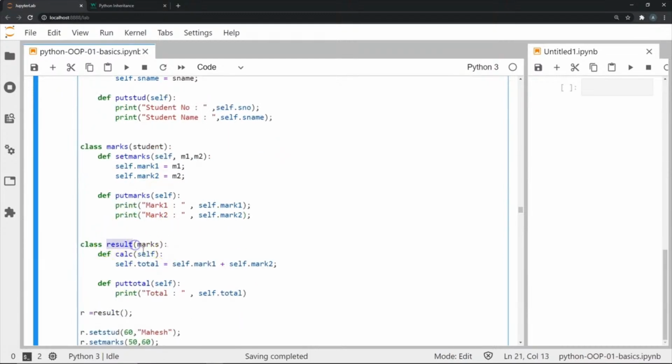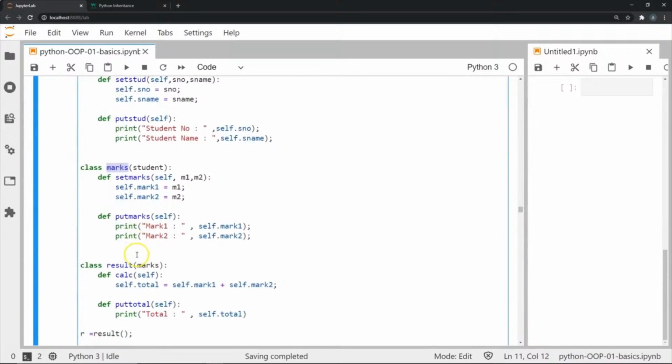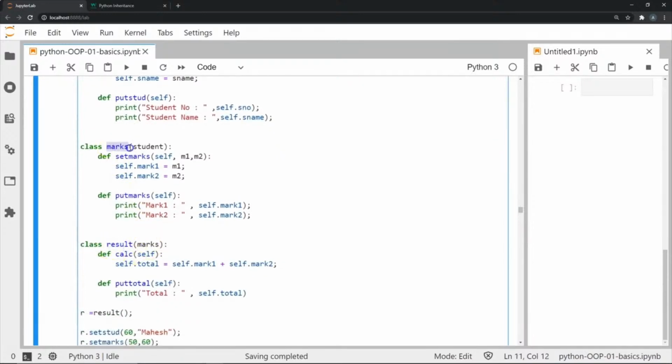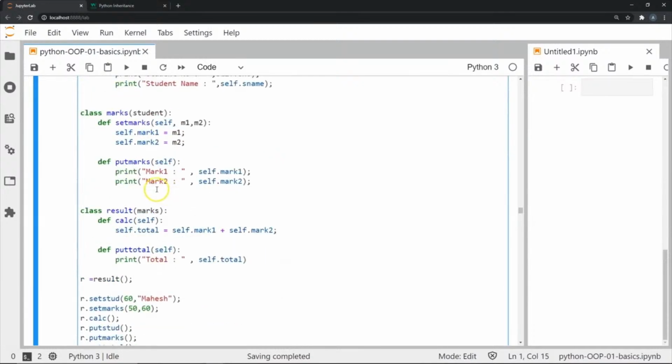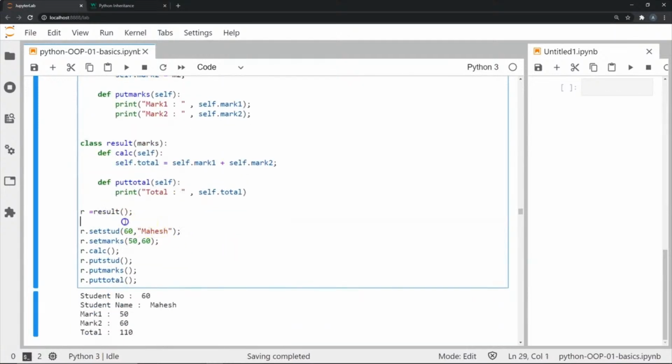Finally, I have another class called result, and this, if you see, this derives from marks. Now, if you see this relationship, you'll notice result derives from marks, whereas marks itself derives from student. And this is an example of multi-level hierarchy. And even as a part of this third class, we have its own methods called calc and put total. Calc will calculate the total as we had seen earlier, and put total will basically print that total. And we're going to do a very similar operation.